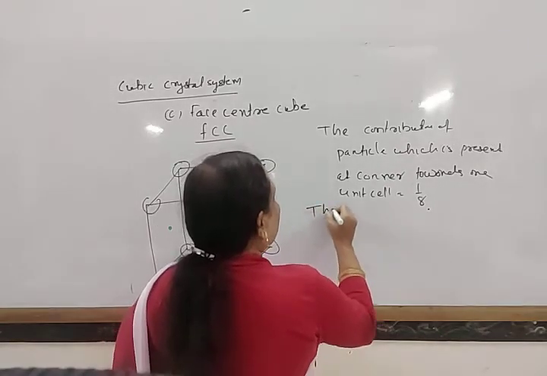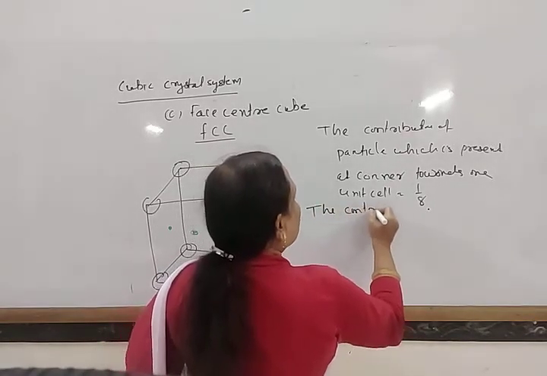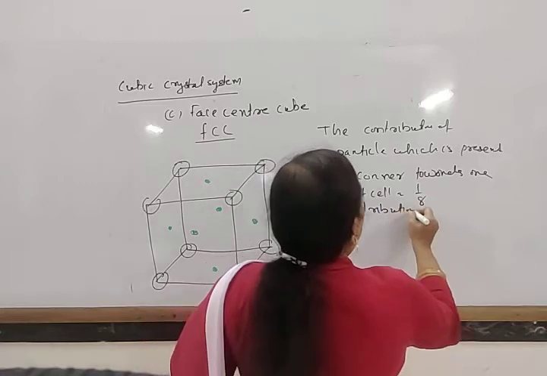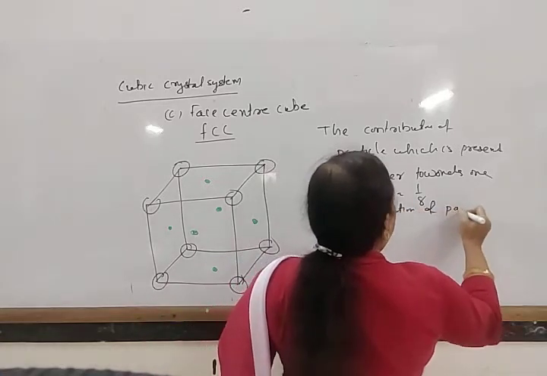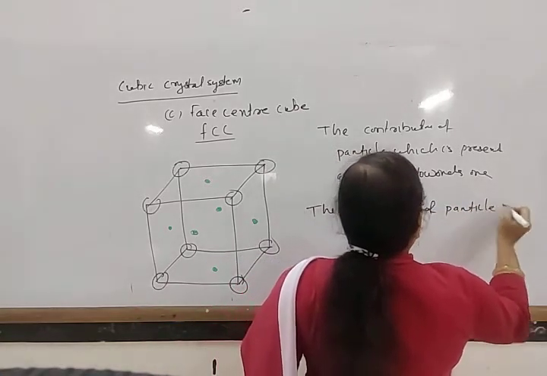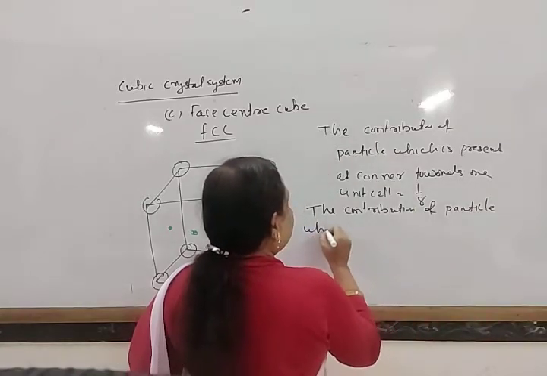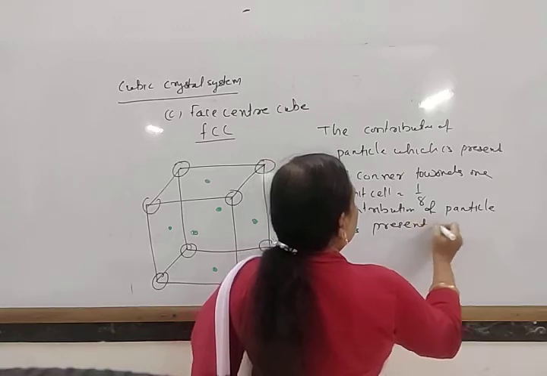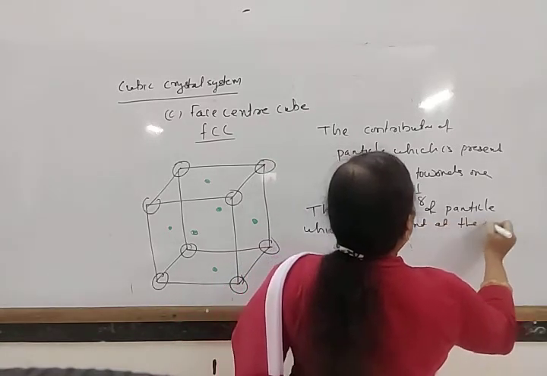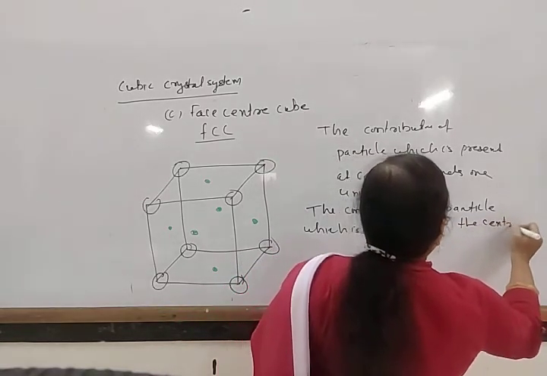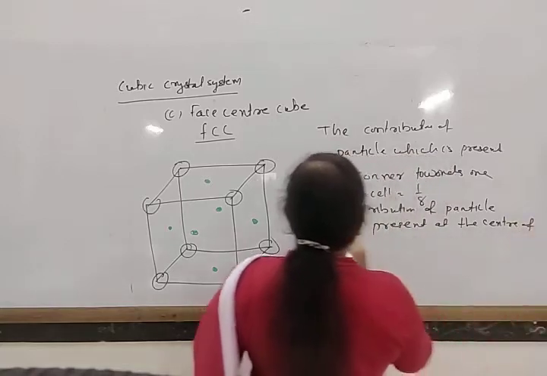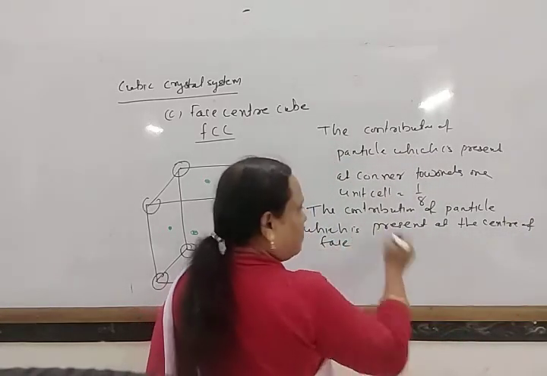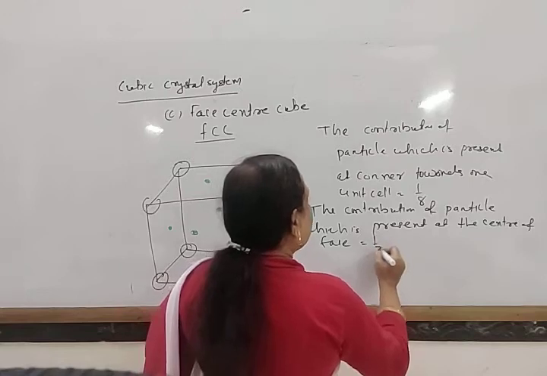And the contribution of the particle present at the face center is equal to half.